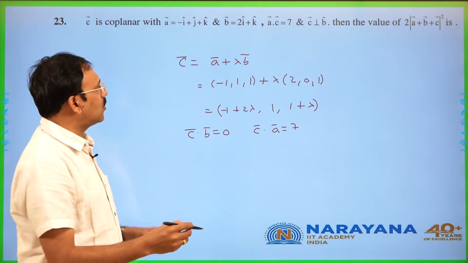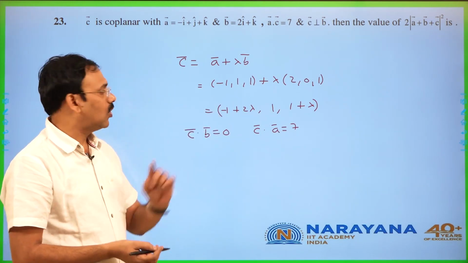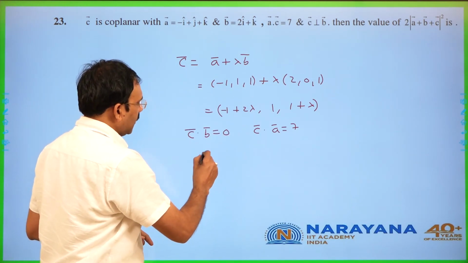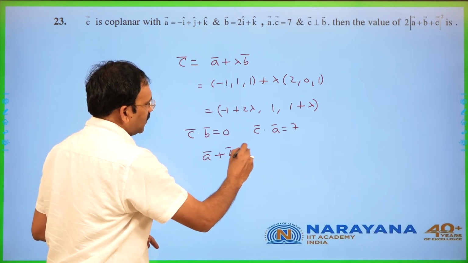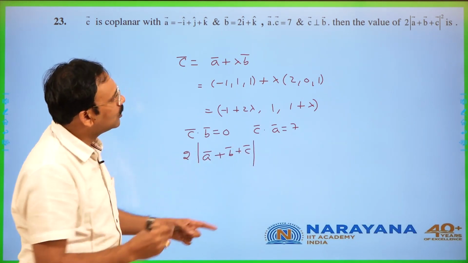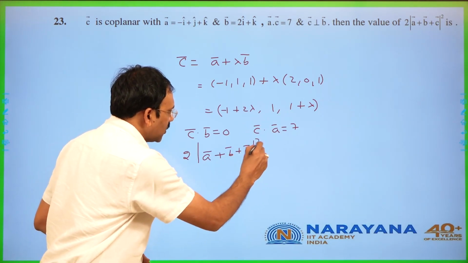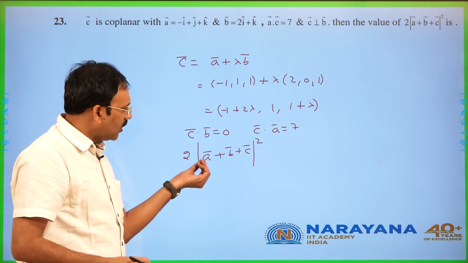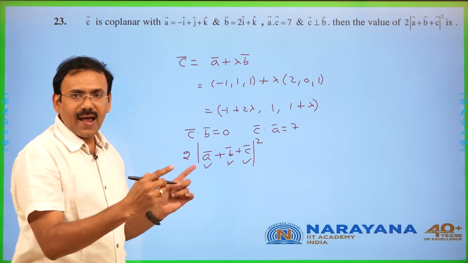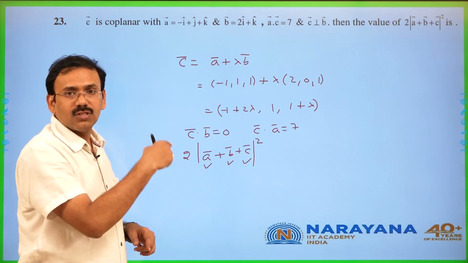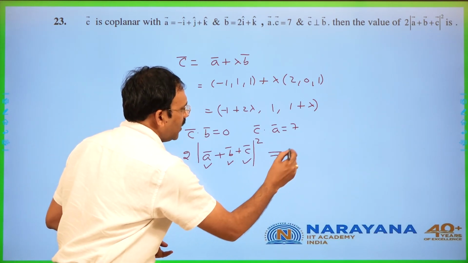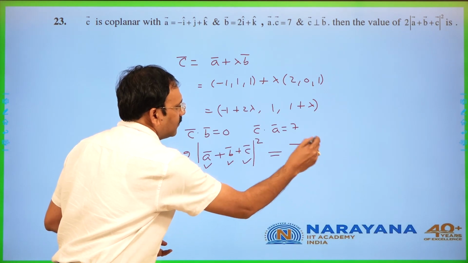If you apply these two conditions, you will get the lambda value. Once lambda is known, you will know C bar. Now you can find A bar plus B bar plus C bar, find its magnitude squared, and twice it. You are going to get the answer to be 75.